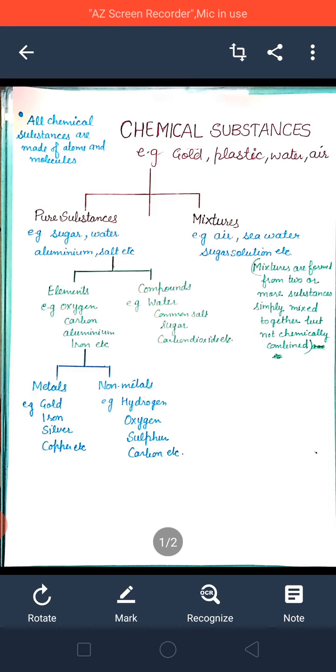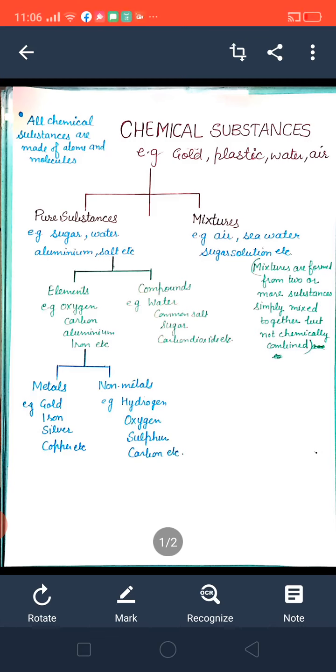It means pure substances, which are made up of only one substance, are of two types, elements as well as compounds. Elements, what are elements? A pure substance that is made up of only one kind of atom and cannot be broken down into simpler substances. Can you give me some examples? You can take oxygen, carbon, nitrogen, copper, iron, anything, pure substance. Each element has its own distinct set of properties. If we see the properties of sugar, it has its own set of properties.